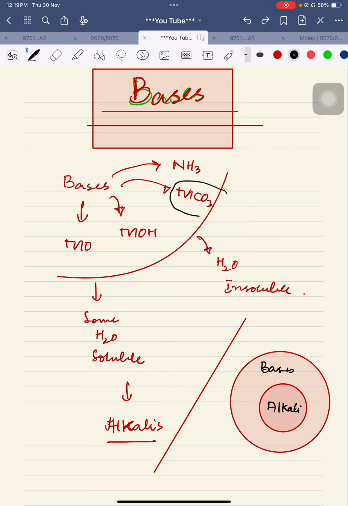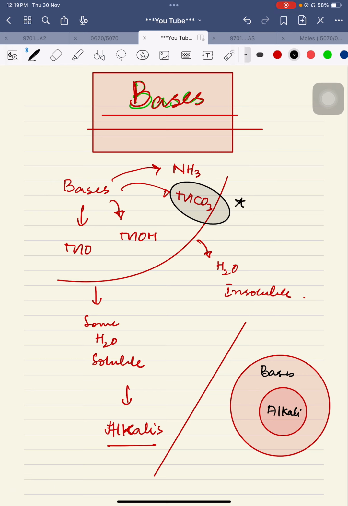When metal carbonates react with an acid, they behave like a base, and when metal carbonates react with a base, they behave like a salt. So metal carbonate has a dual type of property. It can act as a base and it can act as a salt. When it acts as a salt and when it behaves like a base has been discussed. Let's change the page and move on to the next properties.